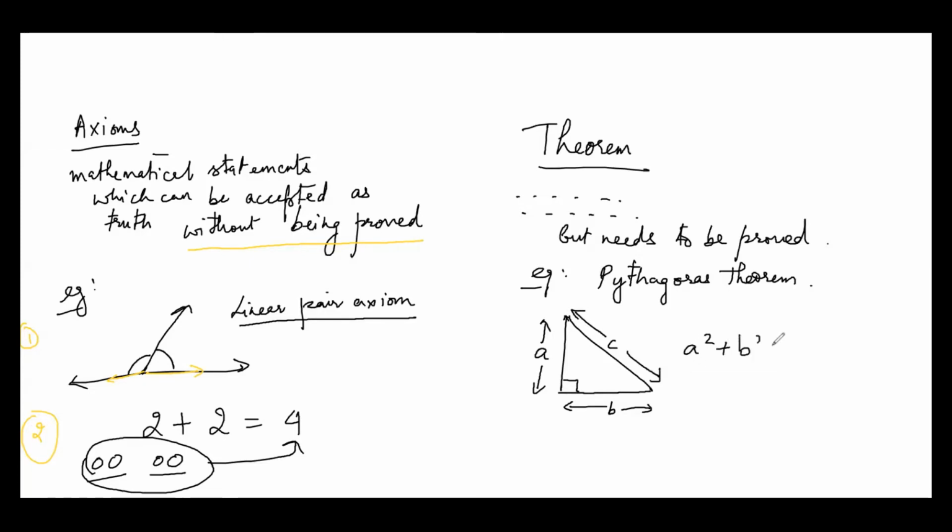Very good, Dilruba. A square plus B square is equal to C square. Which side is C always? Hypotenuse, sir. Okay, C is always the hypotenuse. So the hypotenuse square is equal to the sum of the squares of the legs. These are called legs, or also height and base, different mathematicians use different words. A is one leg, B is one leg, C is the hypotenuse.